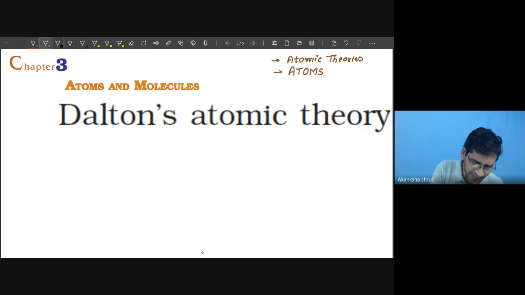Students, we have learned that these laws of chemical combination explain how the atoms combine to form the molecule. But the question was, how do these atoms combine? Means why do these atoms combine in a fixed ratio? That was the other question. For explaining that one, different scientists proposed different theories. But the relevant one was Dalton's atomic theory.